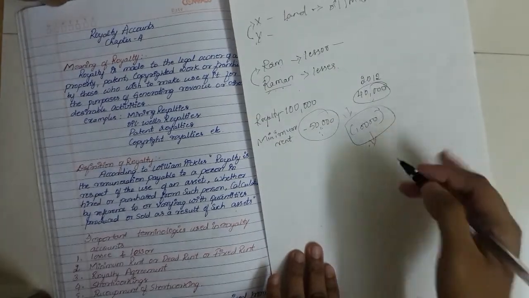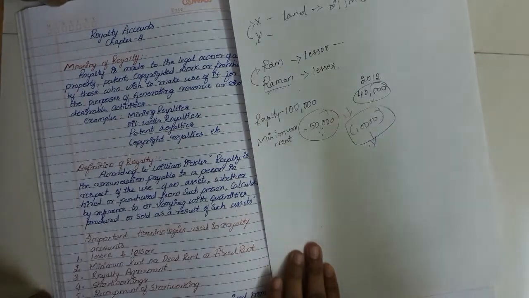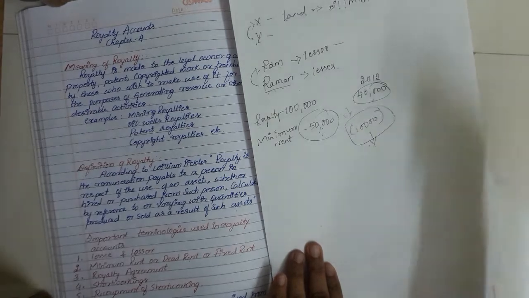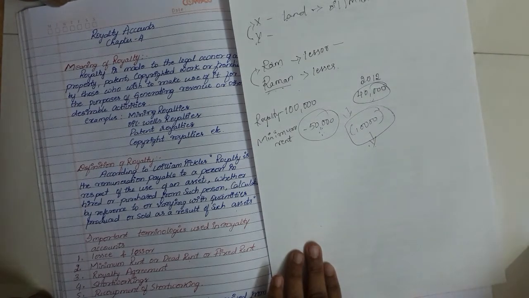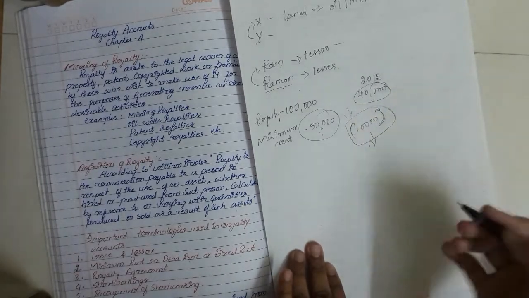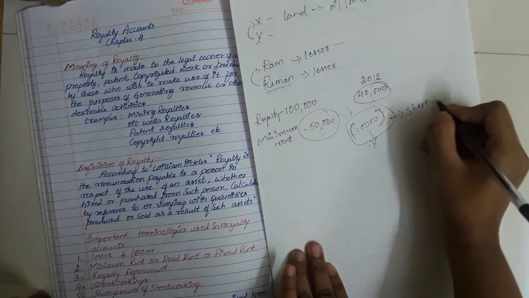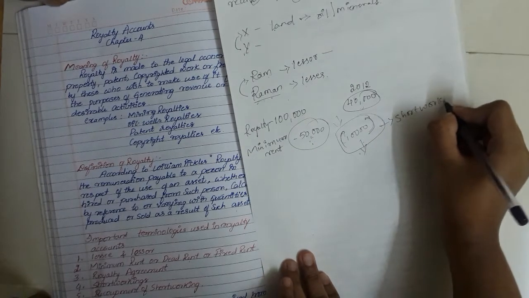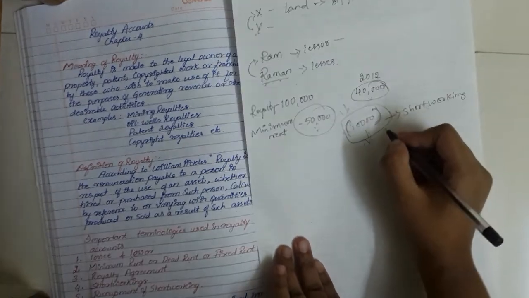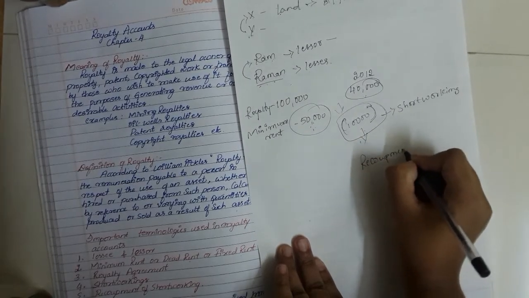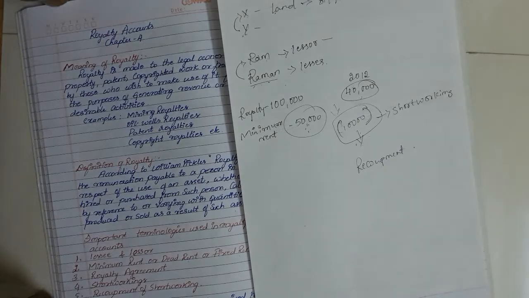This 10,000 will be taken back in the next years when profit has been earned. For example, in the next year when he earns more money, this 10,000 which was short workings will be recouped. So taking back of money, this 10,000, will be called recoupment. These are some of the words you need to understand.